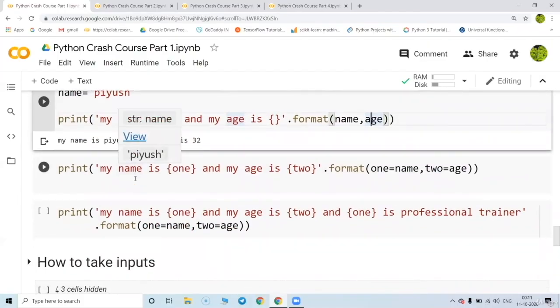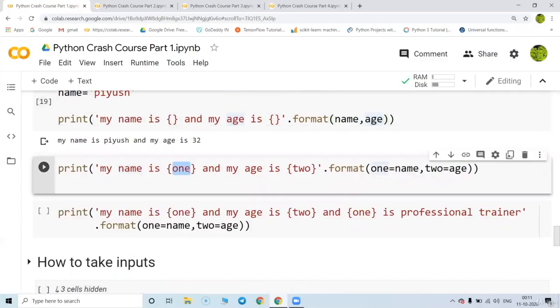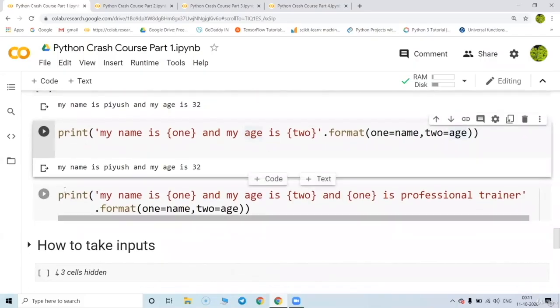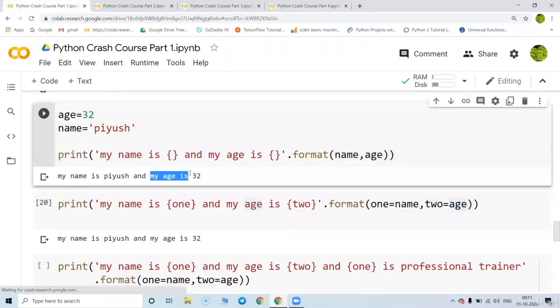Similarly, I can use the format like this. Instead of giving the blank format, we can give some variable name inside that. So that is equal to curly bracket 1 is my age is 2. So what is 1? 1 is name and 2 is basically age. So what is name? Name is Piyush and age is 32. So let's run this code, and this is my name is Piyush and my age is 32. So this output is almost the same as the previous one.